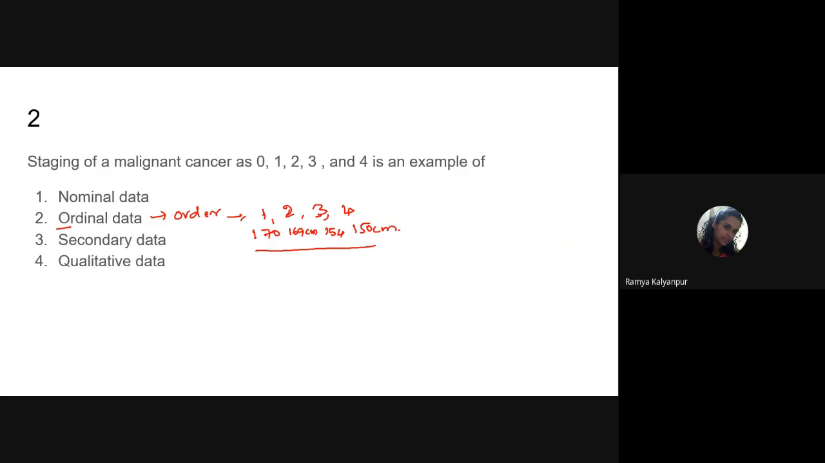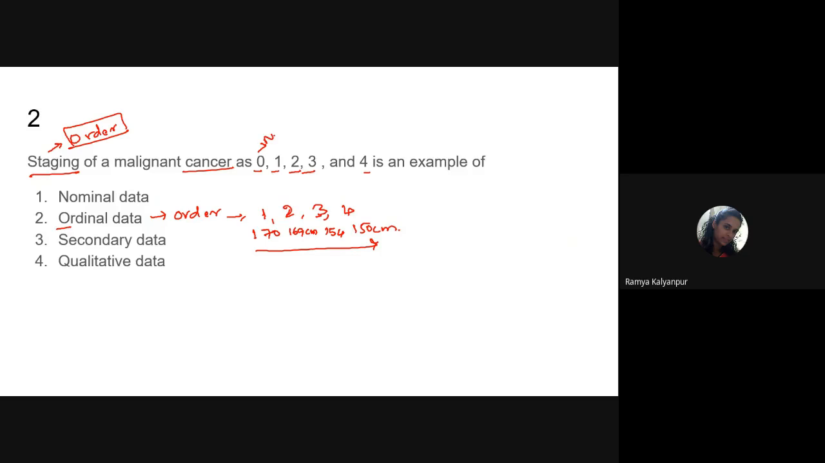So according to their height, order-wise we are arranging them. Now look at the question here. Staging is something like stage-wise or order-wise; this is a synonym for that. Now cancer, some disease it is talking about, and this disease has got some order or some grading or some staging.